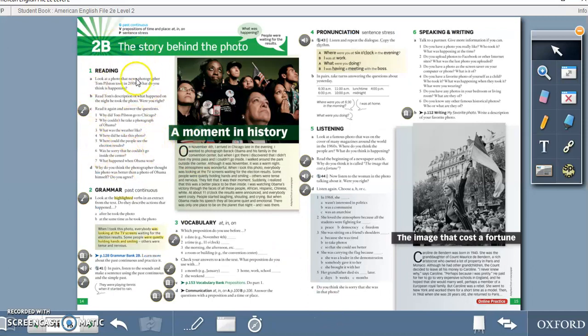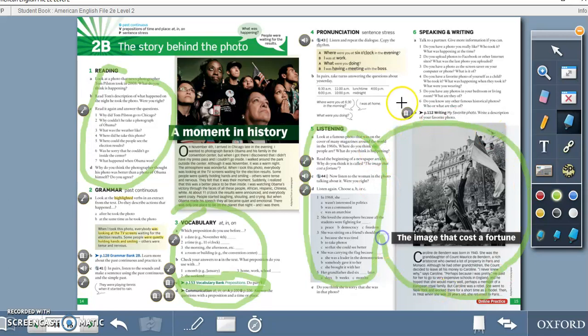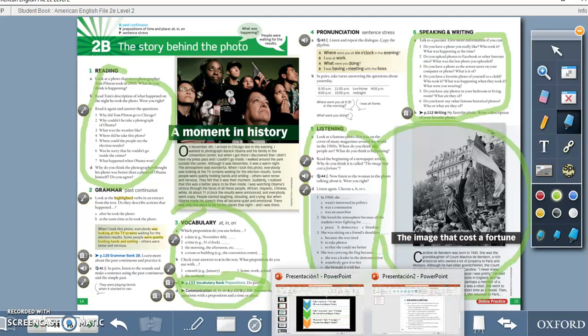You have the reading there, the vocabulary, this exercise over here, and the listening that includes this image here, and you also have this exercise on speaking. But I want to move on to the grammar bank.